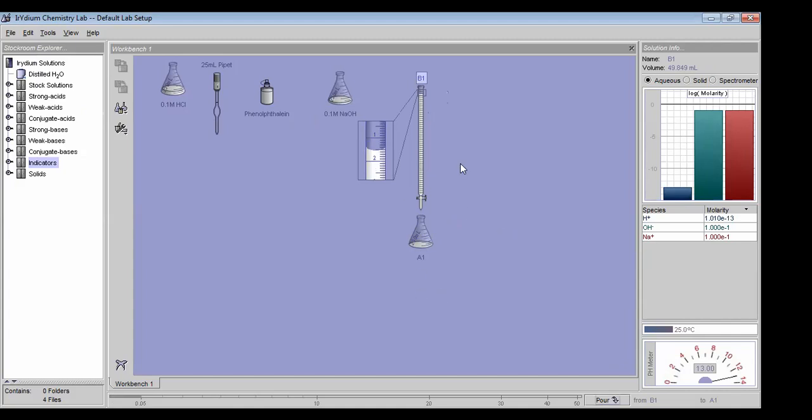As we know here, the concentration of HCl is 0.1 and the concentration of NaOH is 0.1. So we know both solution concentrations. Assuming from N1V1 equals N2V2, for neutralizing 25 ml of HCl, we need approximately 25 ml of NaOH. So we can add almost 25 ml. So we are going to 25.